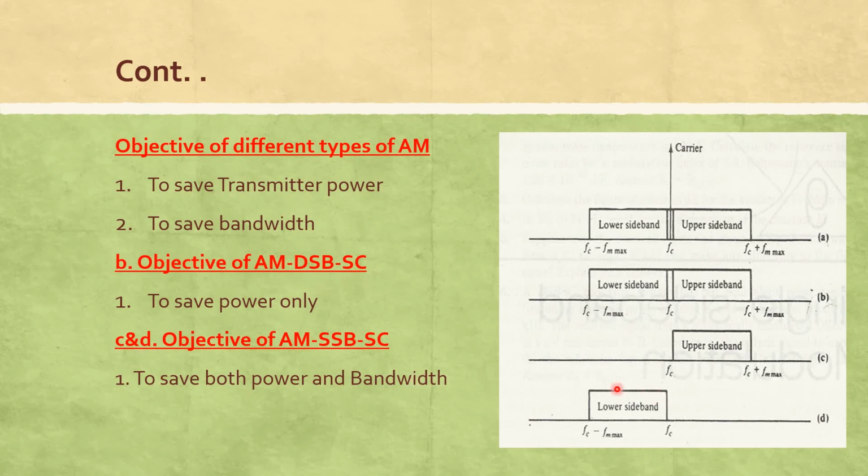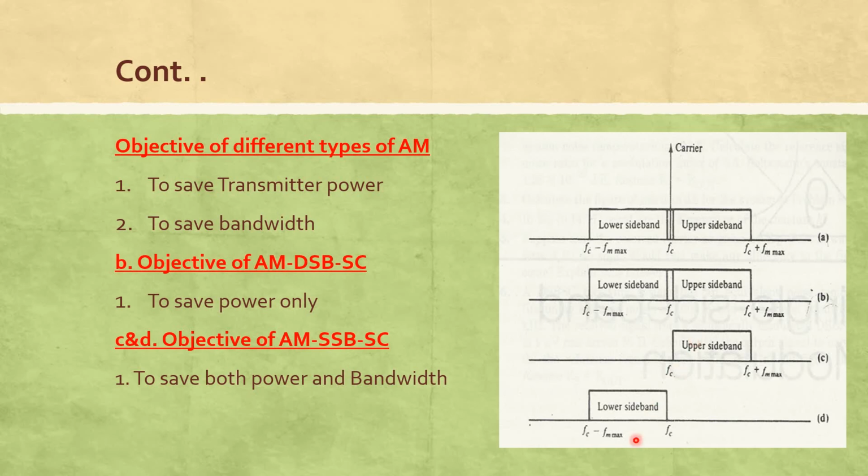The next one is single sideband suppressed carrier. We already discussed that both sidebands have the same information. Whatever information is available in the upper sideband, the same information is available in the lower sideband also. That's why in the next type we allow only one sideband, upper or lower. Any one sideband is sufficient to transmit the information signal.